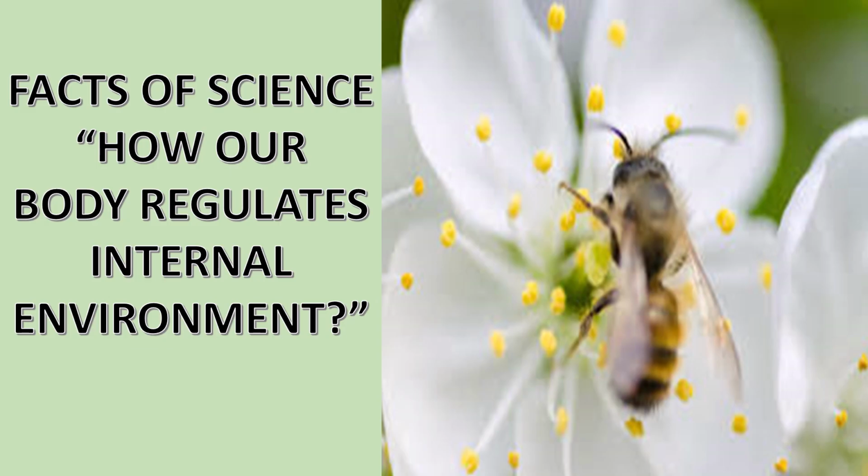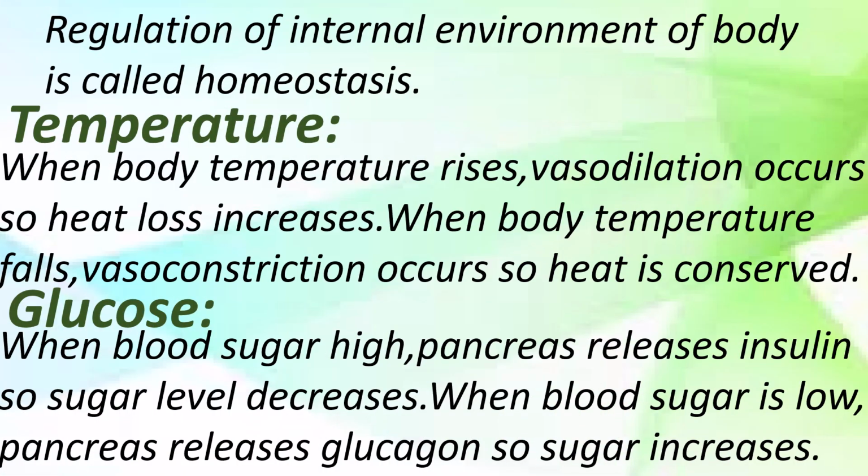In this video, I will tell you about this. Regulation of the internal environment of the body is called homeostasis. Homeostasis means how the internal environment of the human body is regulated. This process is called homeostasis.